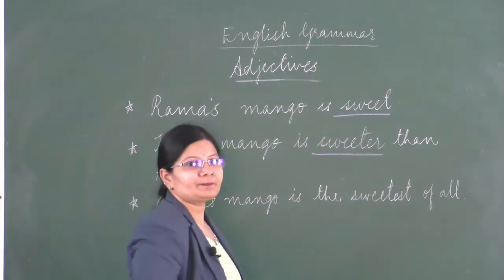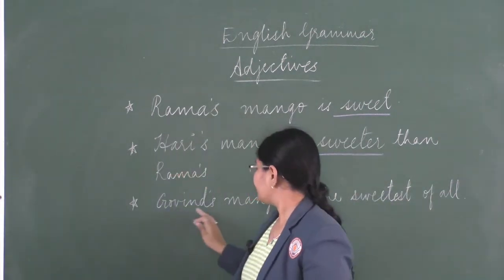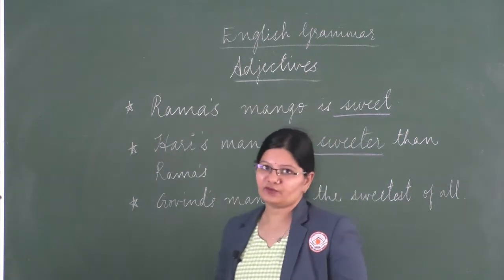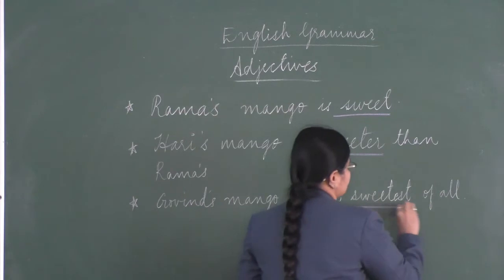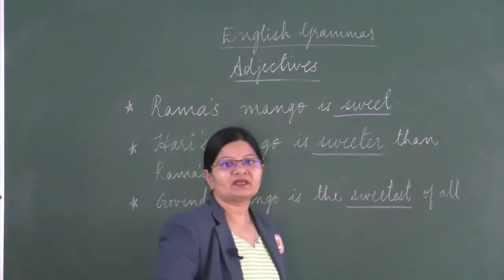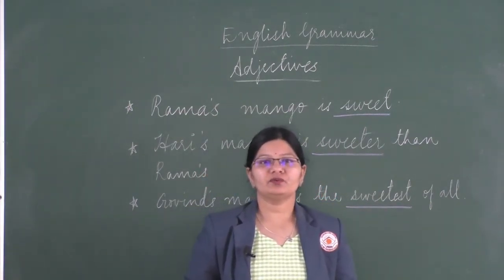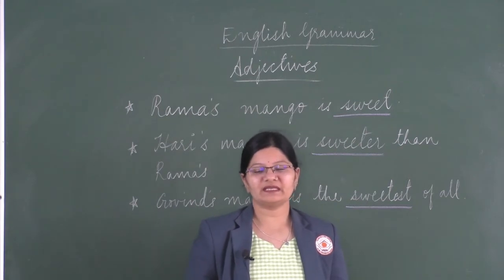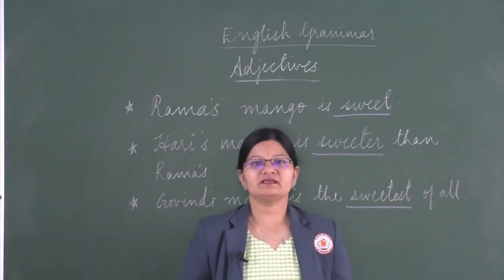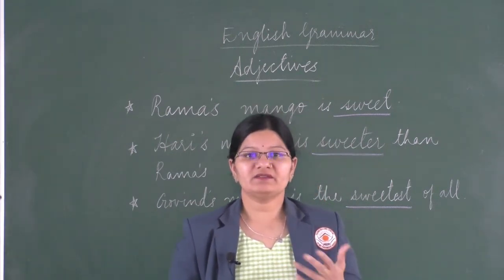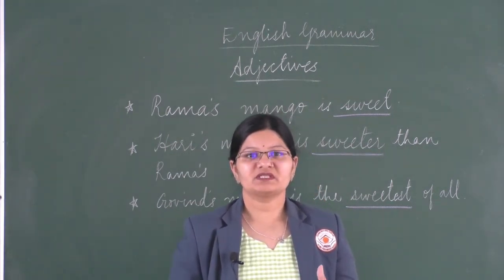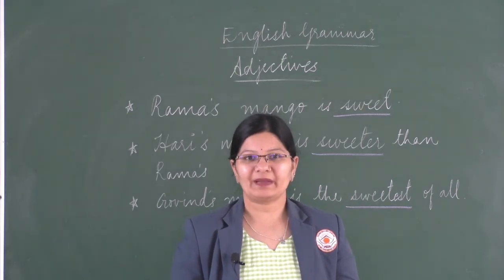Then the last one, Govind's mango is the sweetest of all. So which is the adjective here? Yes, you are right, that is sweetest. So if you note here in these examples, there is the adjective sweet which is written in 3 forms. So this is nothing but the degrees of comparison.